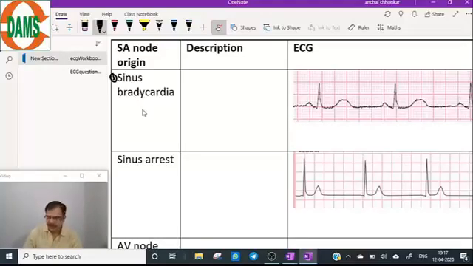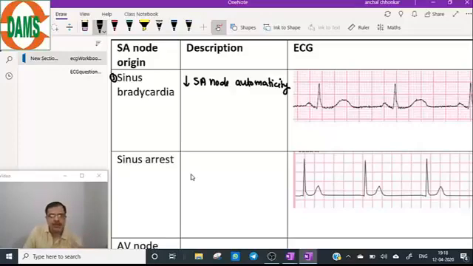The description is there is a decrease in SA node automaticity. The meaning of sinus bradycardia is that the SA node automaticity is reduced.